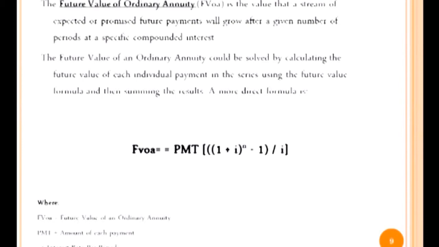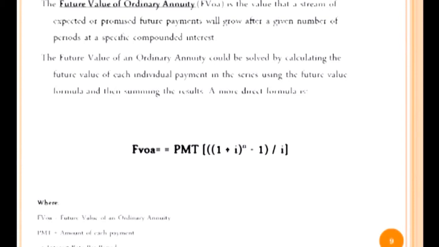The future value of an ordinary annuity is the value that a stream of expected or promised future payments will grow to after a given number of periods at a specific compounded interest. The future value of an ordinary annuity could be solved by calculating the future value of each individual payment in the series using the future value formula and then summing the results.